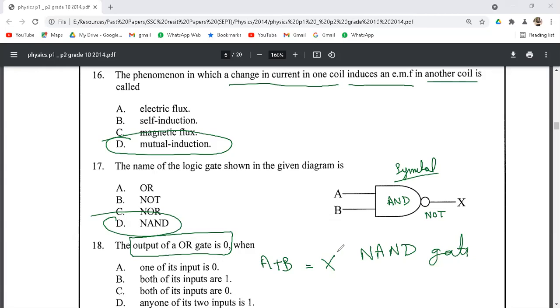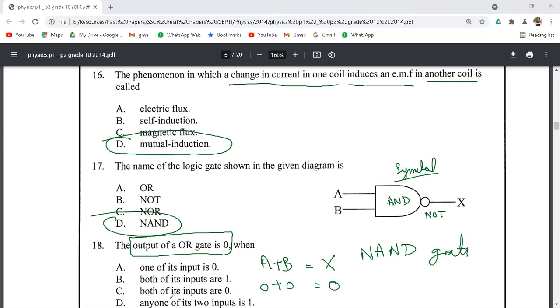The OR operation works in such a way that if any input is 1, the output becomes 1. Otherwise, when all the inputs are 0, 0 plus 0, the output of this OR operation is 0.